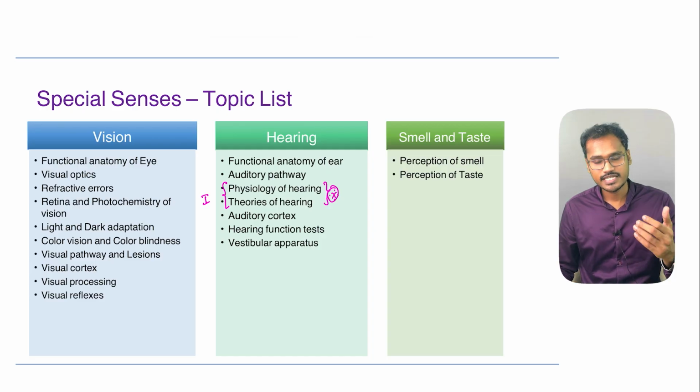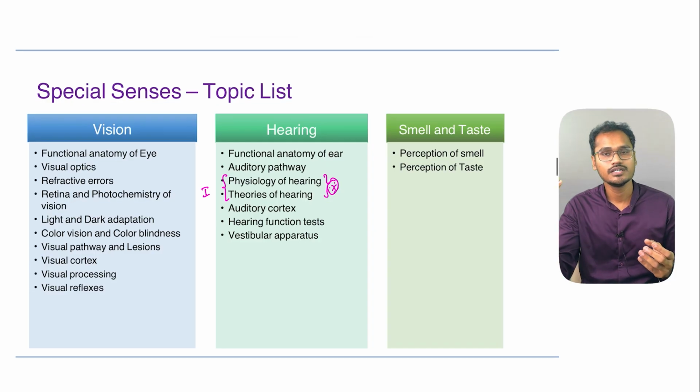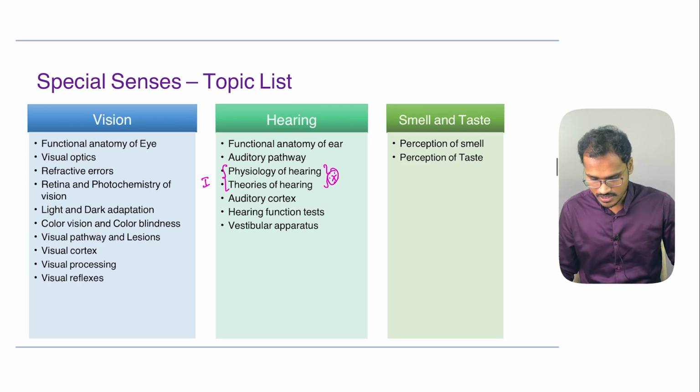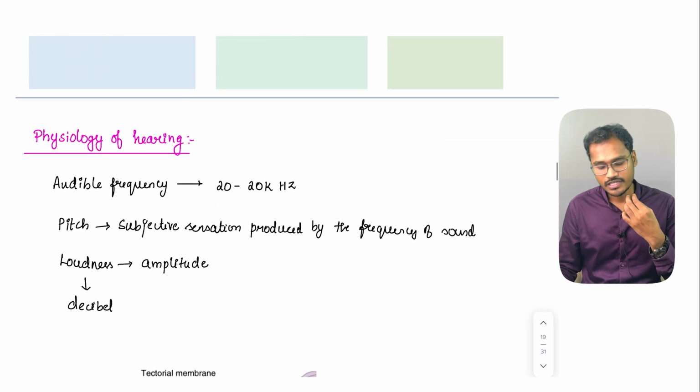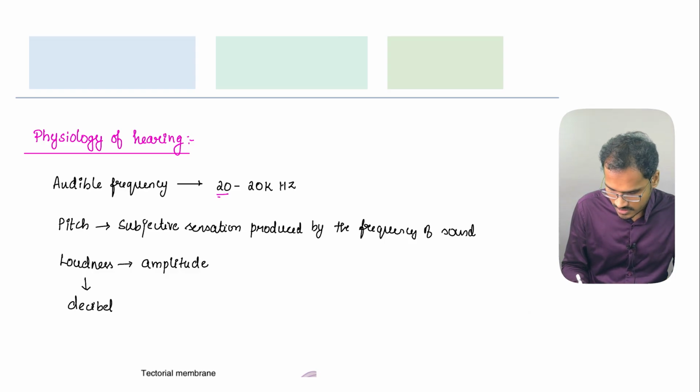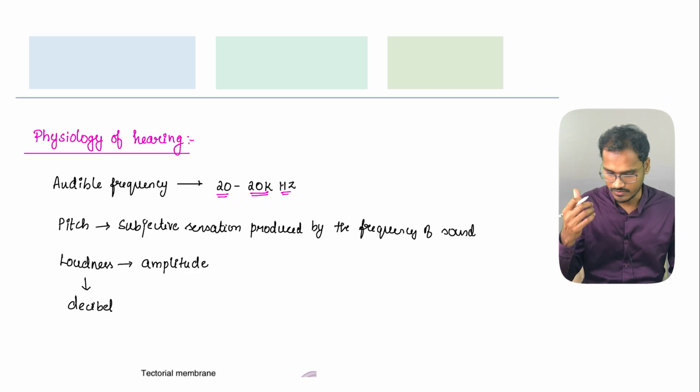Okay, so let's get into the topic, like how the perception of sound is happening and how this sound is being perceived as sound by the brain. So let's get into the topic. The physiology of hearing: the audible frequency range of humans is 20 hertz to 20,000 hertz. So this is the audible frequency.